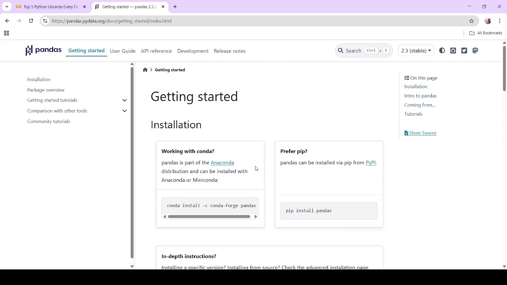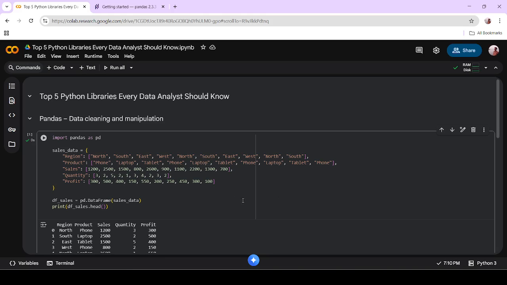Pandas is a very important library to manage your data, because Excel is not for big data. If you have a dataset of 1 lakh rows or 2 lakh rows, Excel cannot handle it, or it is not possible to perform all the calculations or all the cleaning process in Excel. So you have to know pandas if you are preparing for data analytics.